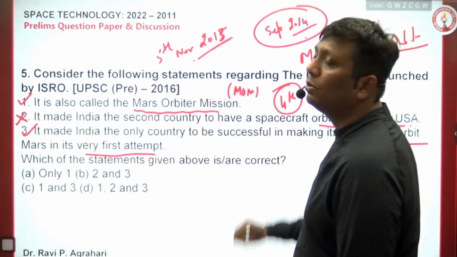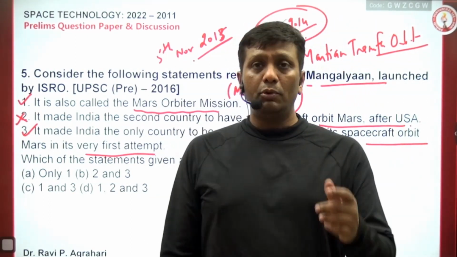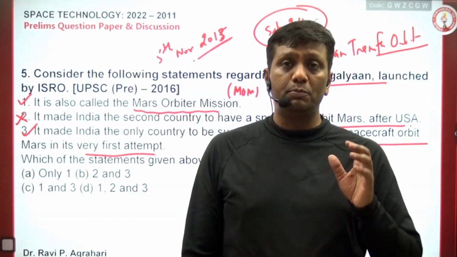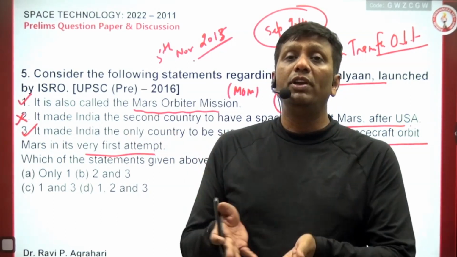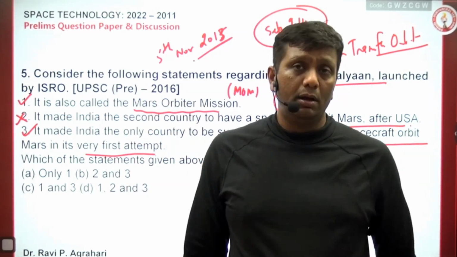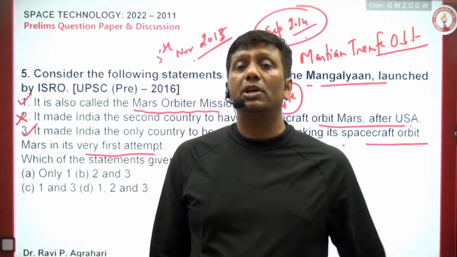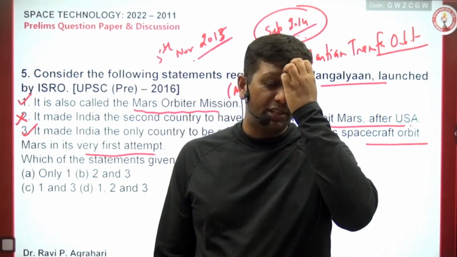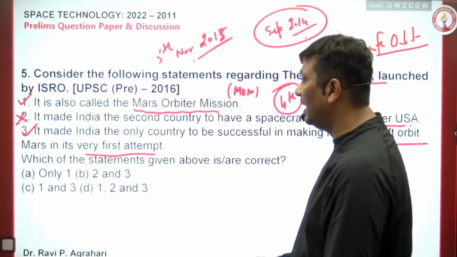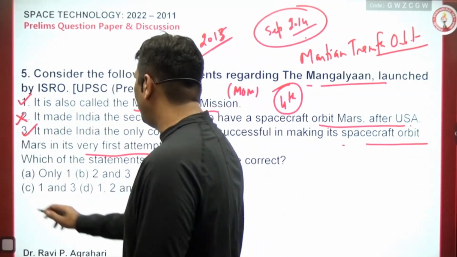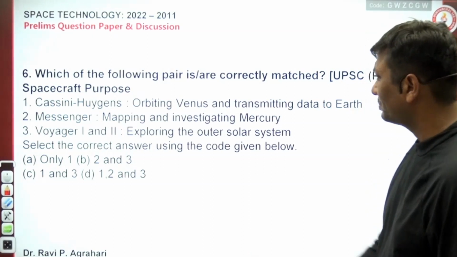The date was September 2014, and our Honorable Prime Minister Narendra Modi came and gave a speech that we have made this project successful at very nominal prices, even cheaper than foreign movies. At that time the Gravity movie was in the news, and it was more costly than our real mission. India launched a successful mission to Mars, guys, not a fiction movie like Gravity. So statements 1 and 3 are right. C is the absolutely right answer. It's again a general question.